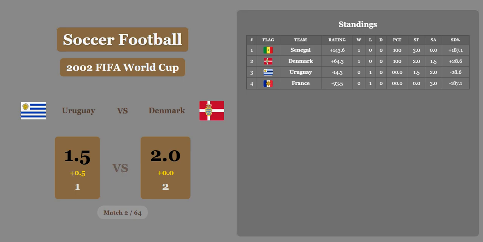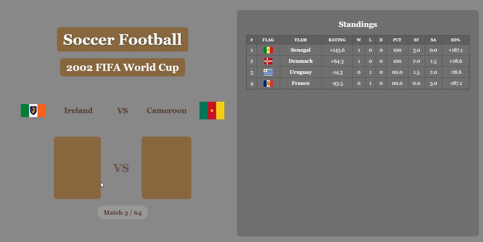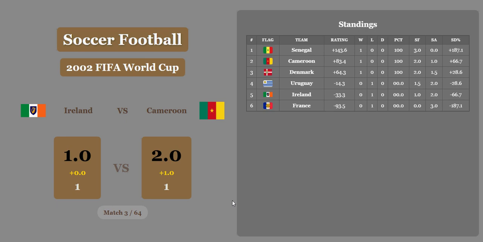Now this half goal can really help you when there's a draw, or it can also help your score difference even if you lose or win. Ireland versus Cameroon, 1-1. Cameroon's going to get a whole goal, so Cameroon will come away with the win after economics are considered, remember. So Senegal right now in first, France in last place.